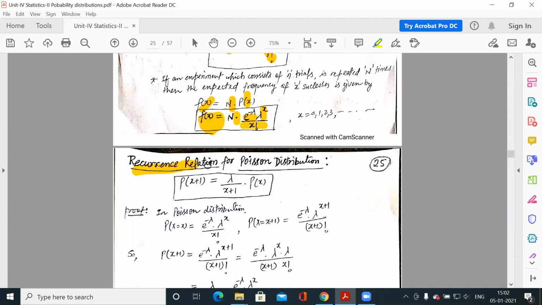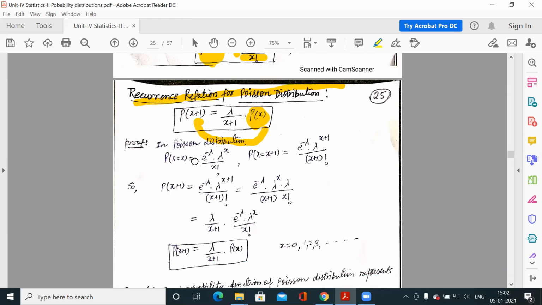Now the recurrence relation for Poisson distribution. If you know the probability value for x number of successes, you can calculate the probability for other numbers of successes. Using this formula, whenever you know the probability for x successes, you can tell the probability of getting x plus 1 successes out of n trials. You can prove this recurrence relation very easily.